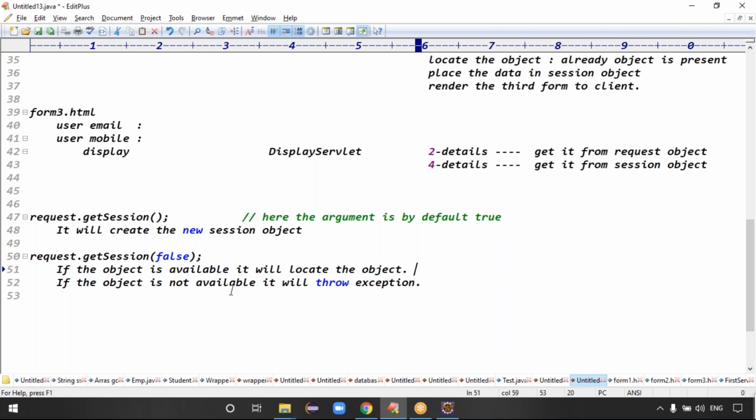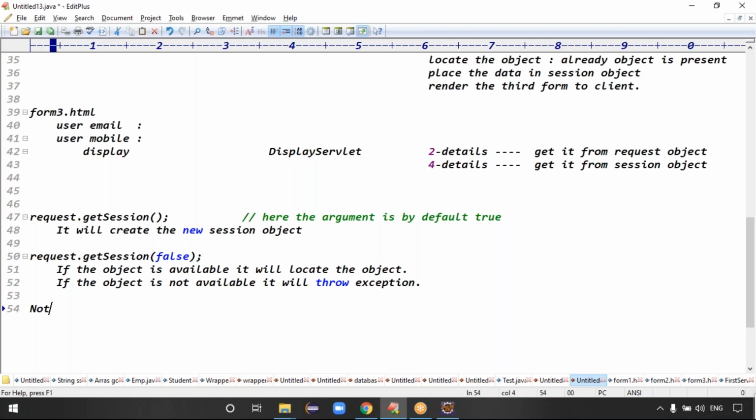But for the second request, get session of false is recommended. Guys, for the second object, get session of false is recommended. Definitely get session of what? False is recommended. False means what? Already the object is there.